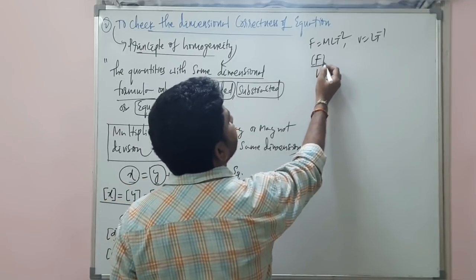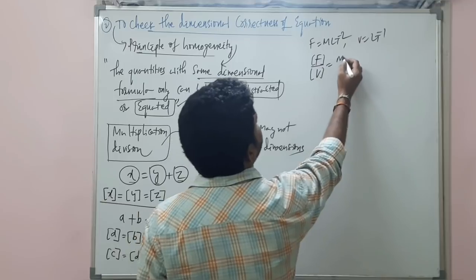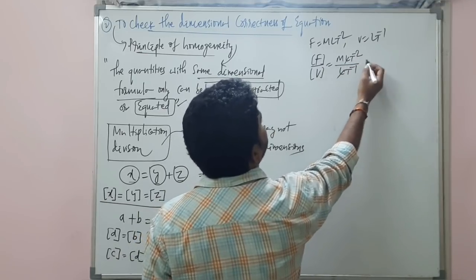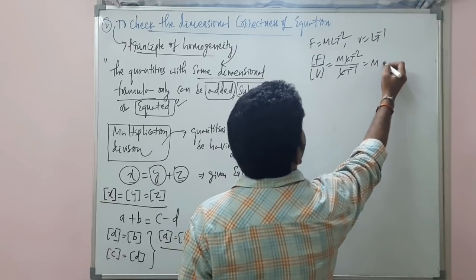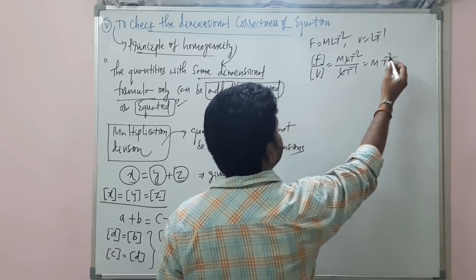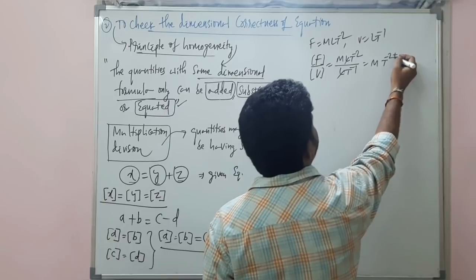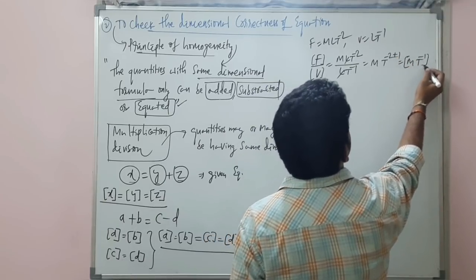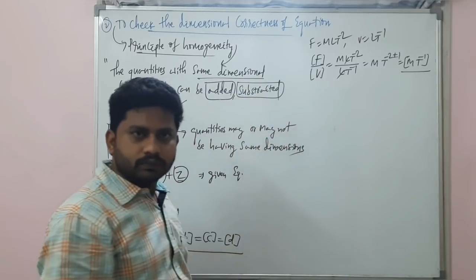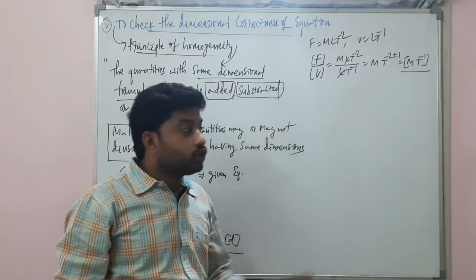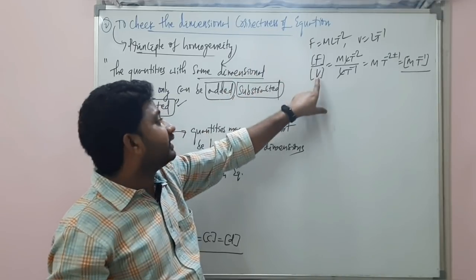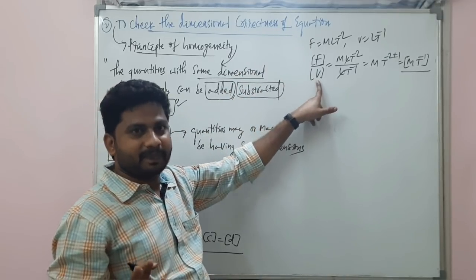F by v, MLT minus 2 by LT minus 1. L gets cancelled, it will be MT minus 2. And this minus 1 goes up, that will be plus 1. So MT minus 1. Is it okay? So the dimensions of the force you can divide with the dimensions of velocity.